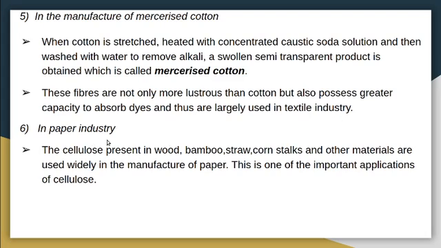Then in the paper industry, the cellulose present in wood, bamboo, straw, corn stalks and other materials is widely used in the manufacture of paper. This is one of the important applications of cellulose. So these are the important applications of cellulose, and there are some other applications of other carbohydrates like glucose, fructose, sucrose, starch.